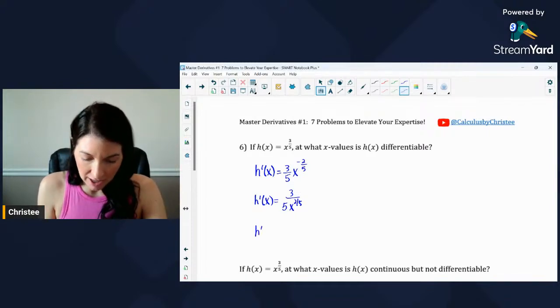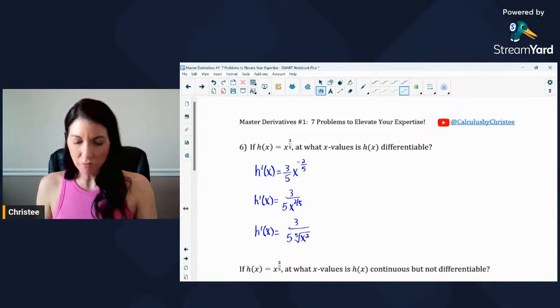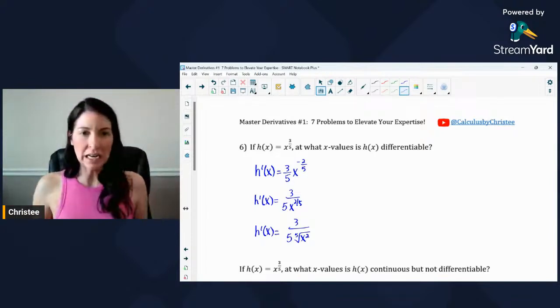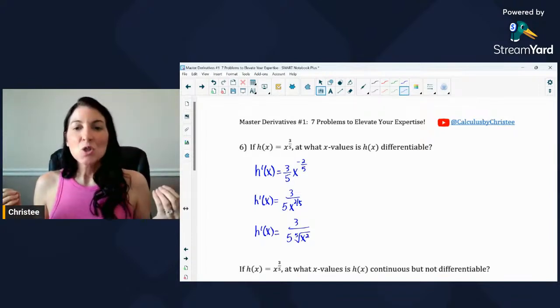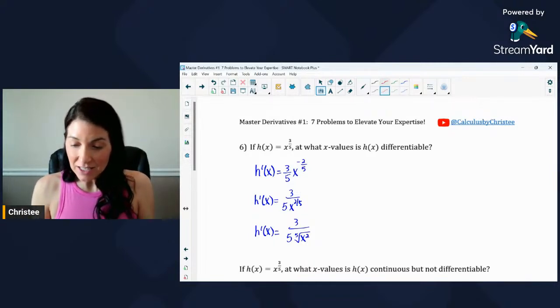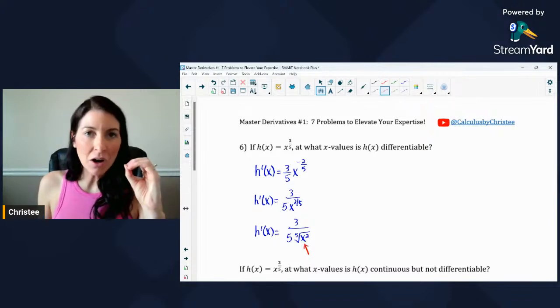I'm going to do a little bit of a rewrite again. So h prime of x, I'm actually going to take that x to the 2/5 and write it as a radical. So what if I wrote it in radical form, the 5th root of x squared? Okay, so a fractional exponent, writing it as a radical is just like that. So where does this derivative exist? Or better yet, where does this derivative not exist? Well, this derivative does not exist at any x values that would cause the denominator to equal 0, because that would be undefined. We can't divide by 0.